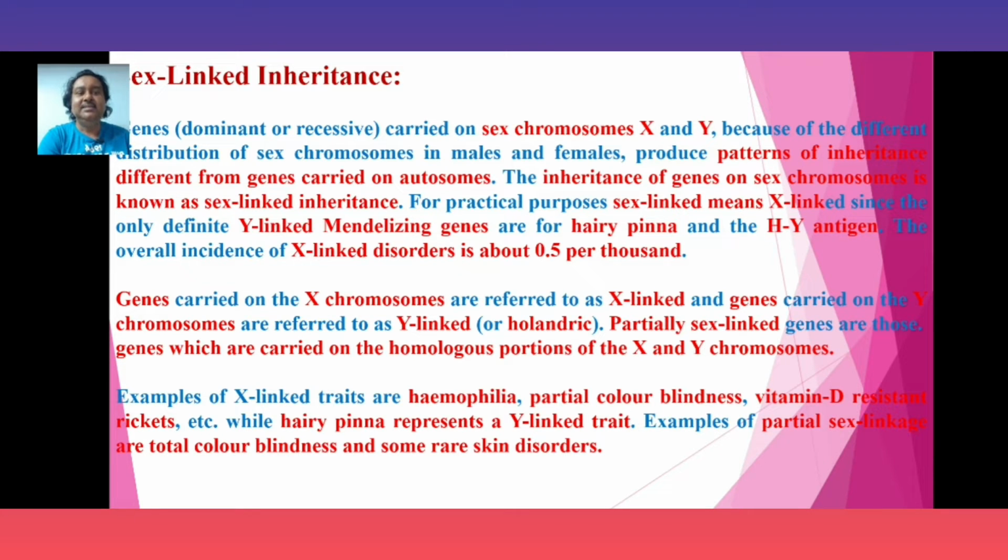Partially X-linked genes are those genes which are carried on the homologous portions of the X and Y chromosomes. Examples of sex-linked or X-linked genes are hemophilia, partial color blindness, deficiency of vitamin D, etc. And for Y-linked, these are hairy pinna and HY antigen.